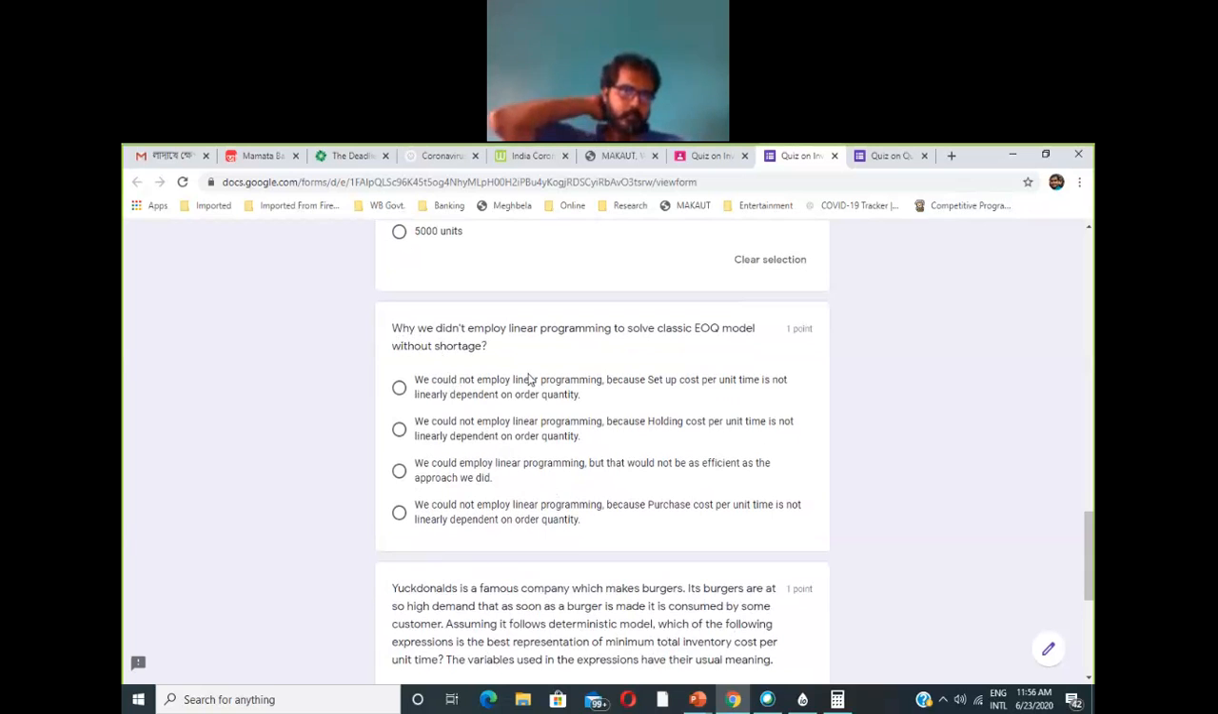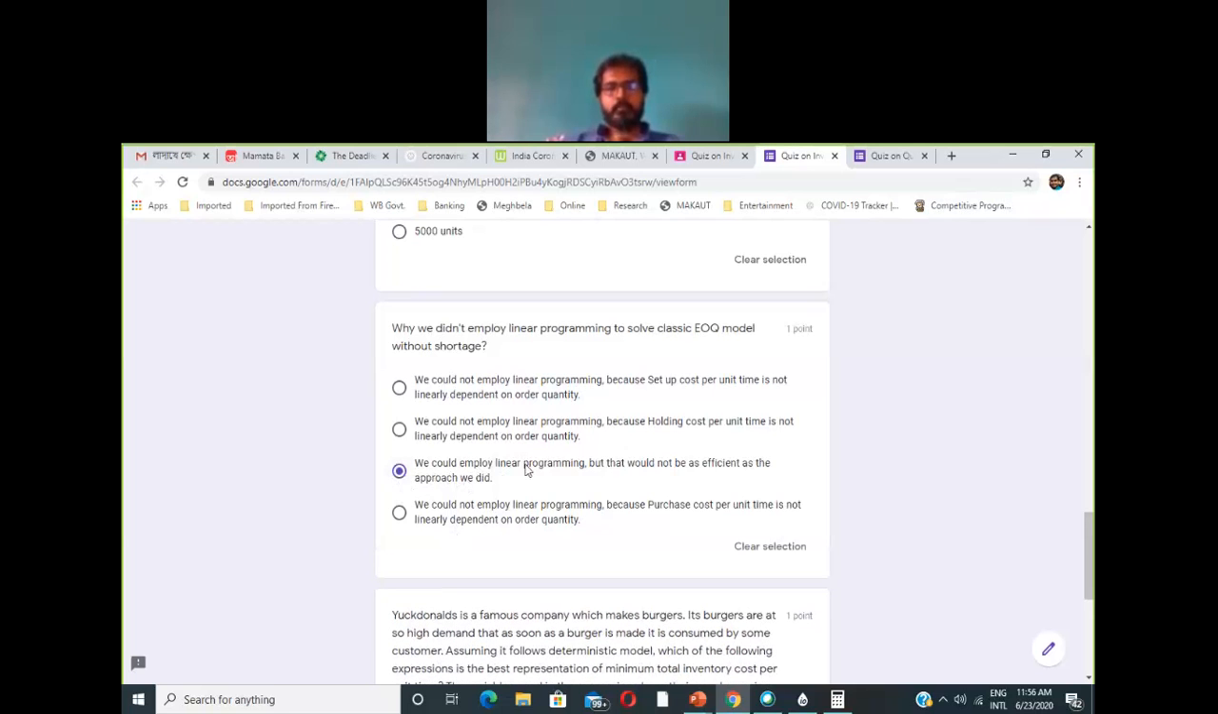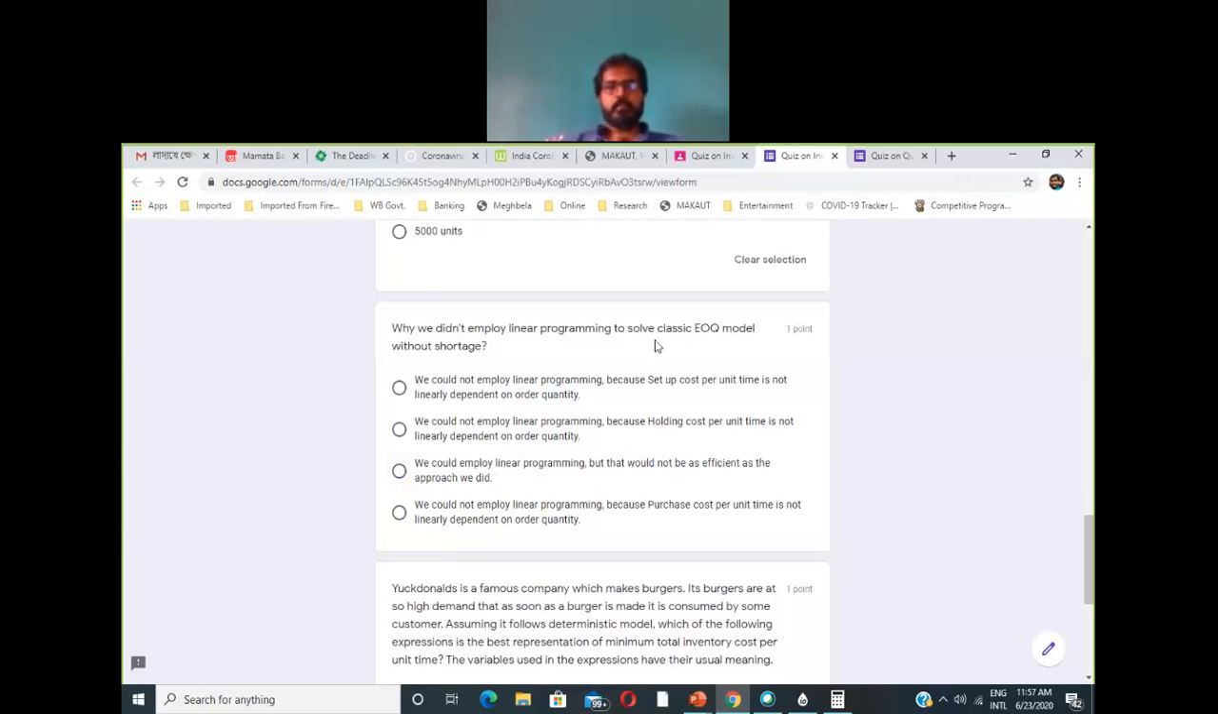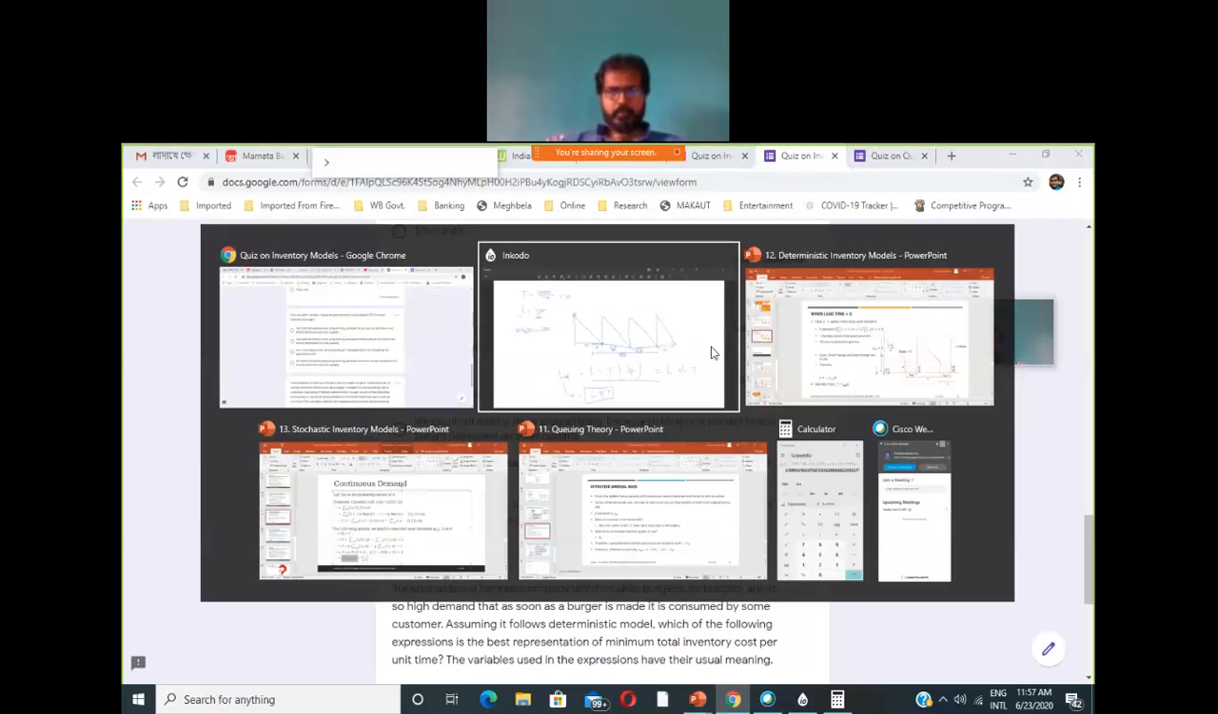Okay, the next question is why we didn't employ linear programming to solve the classical EOQ model without shortages. Most of you have chosen this option: we could employ linear programming, but that would not be as efficient as the approach we did. But that is not true. We could not employ linear programming here, because if you look at this model, the classical EOQ model without shortage,